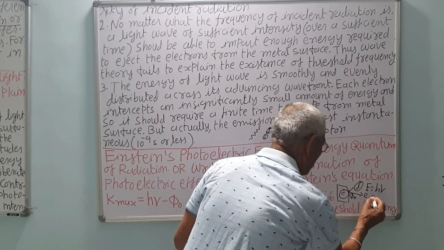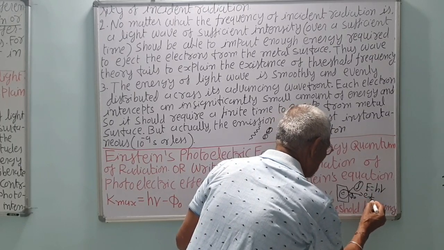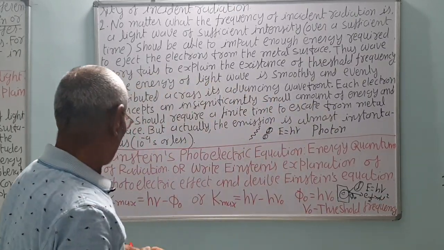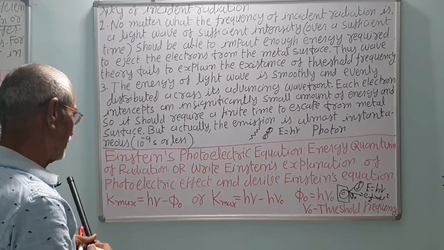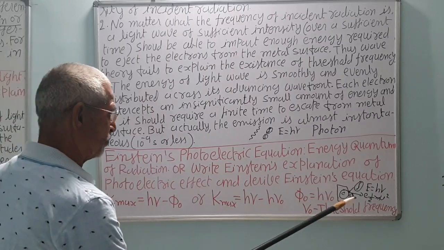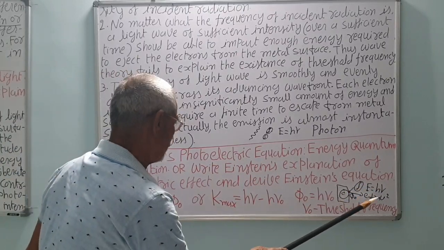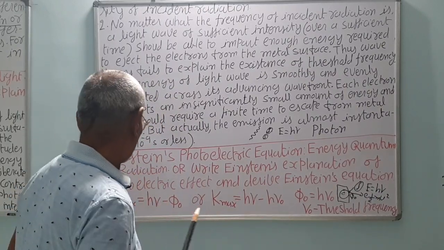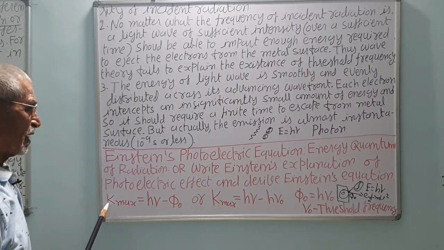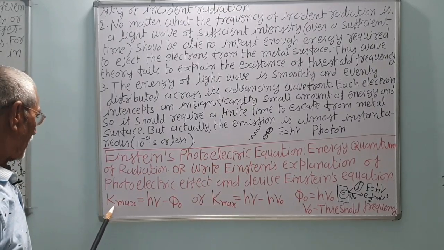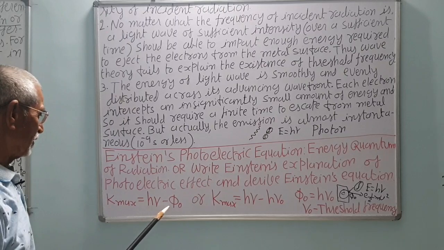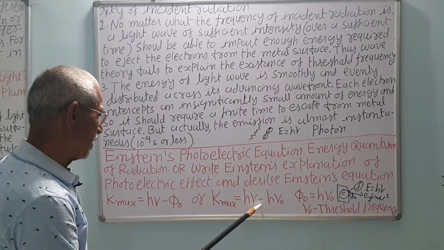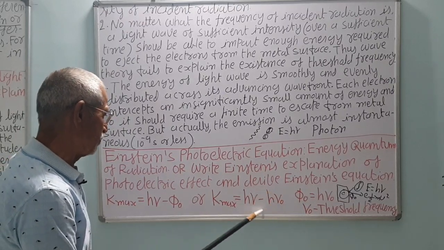The extra energy will impart the kinetic energy, half m v square, the maximum energy imparted to the electron, which will move with velocity v. So h nu is equal to phi 0 plus half m v square. Taking phi 0 to the other side, we get h nu minus phi 0. So the maximum kinetic energy is h nu minus h nu 0, where h nu 0 is the work function, correct?